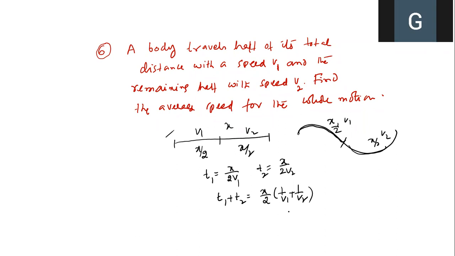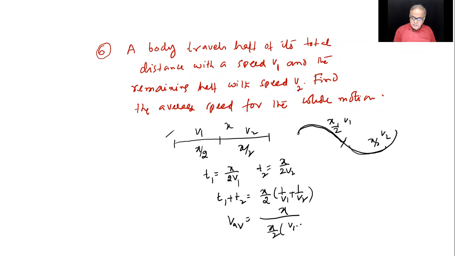Isn't it? So average speed will be the distance x divided by x by 2 into v1 plus v2 by v1 v2. So x cancelling, I get average speed in terms of speeds v1 and v2.